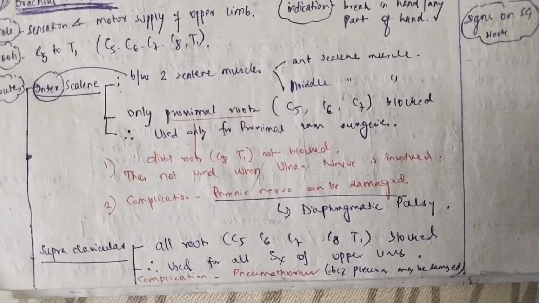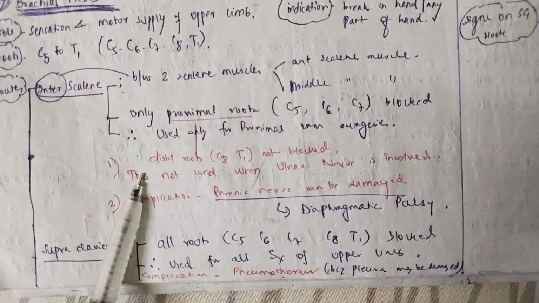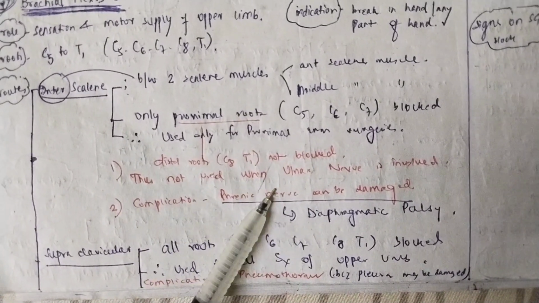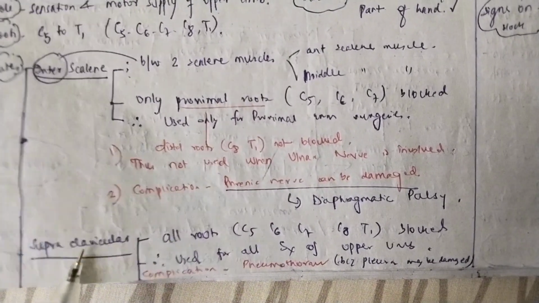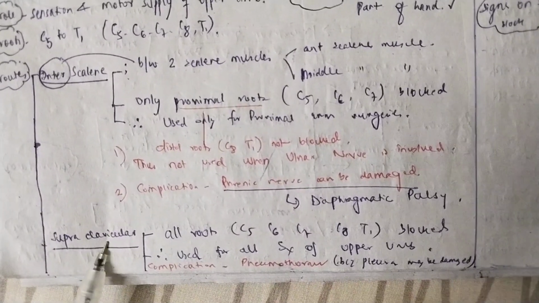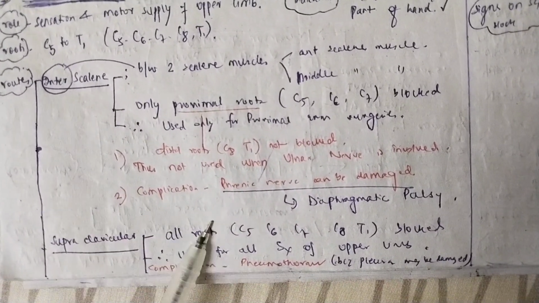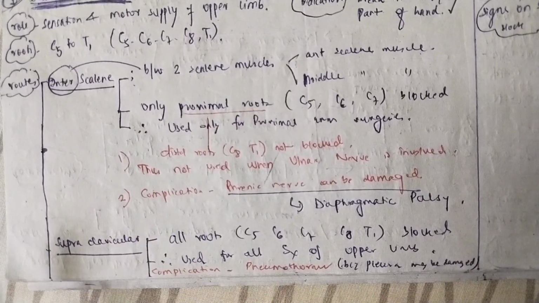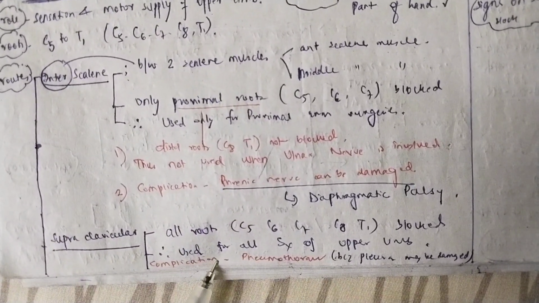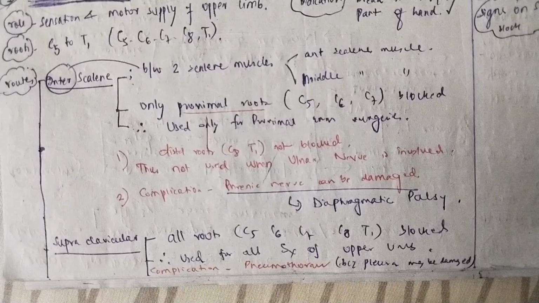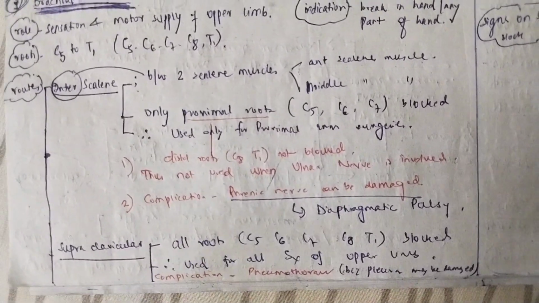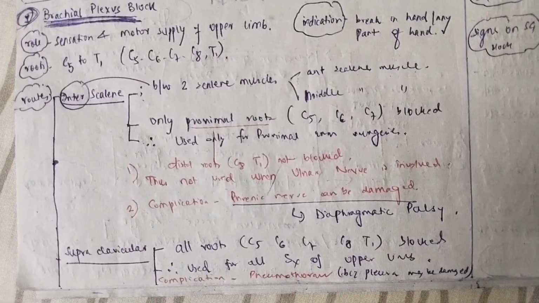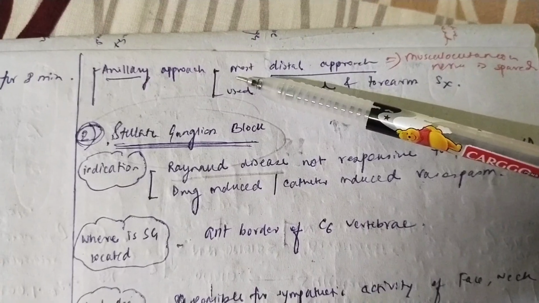Now, what is the complication through this route? The complication is that the phrenic nerve can be damaged and that can lead to diaphragmatic palsy, because the diaphragm is supplied by the phrenic nerve. The next approach is the supraclavicular route. Here, all the roots are blocked. That means C5, C6, C7, C8 and T1. So this route can be used for all the surgeries of the upper limb. What is the complication here? The complication is pneumothorax, because while you approach the needle through the supraclavicular route, the pleura is involved and it can cause pneumothorax.